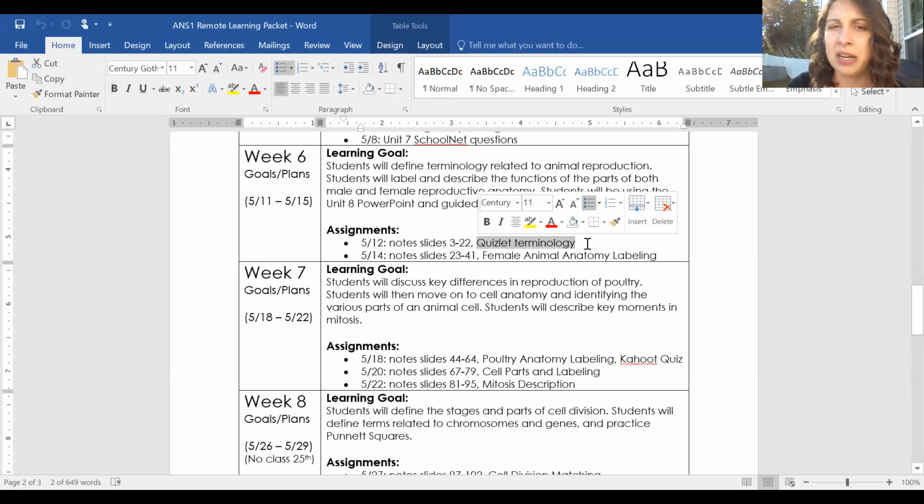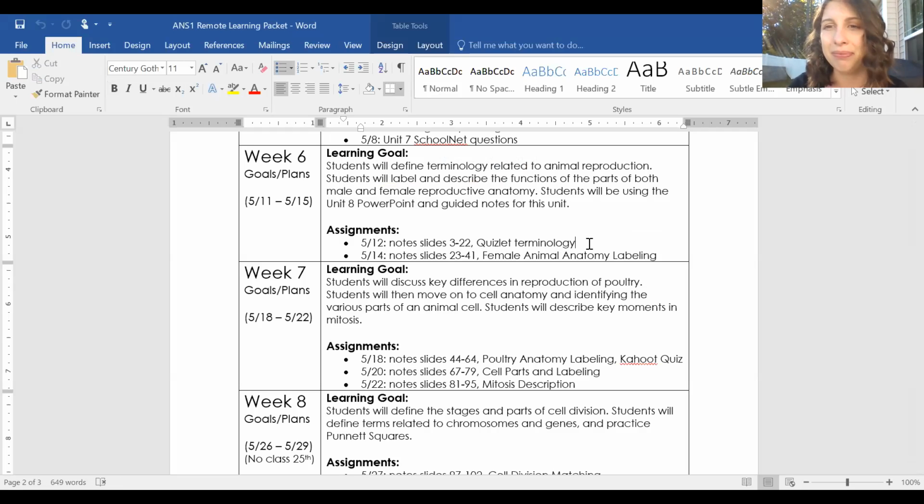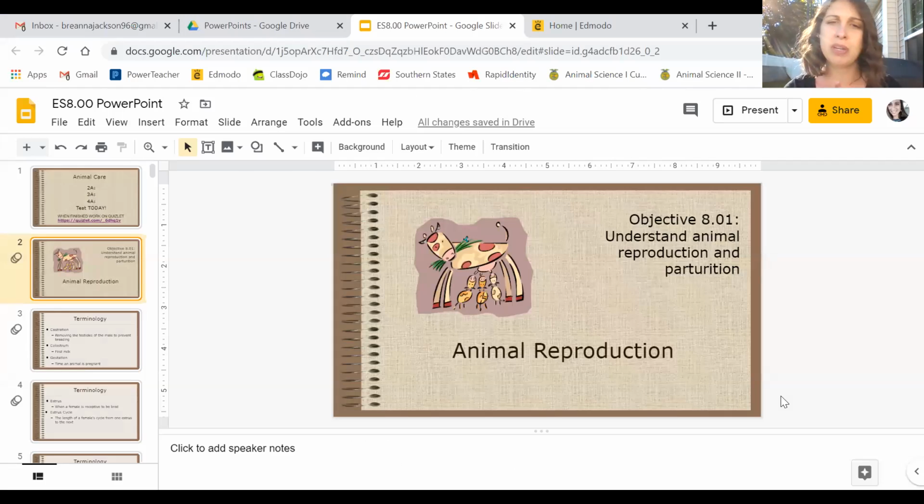And your assignment is going to be a terminology Quizlet. I'll walk you guys through how to do it, because you probably don't remember how to do the learn. So you get the 100% on it, and then you can just screenshot a picture of it, attach that, and it'll be all good to go. So pulling up the PowerPoint, which should be shared with you, it should be on Edmodo as well, one of the more recent posts.